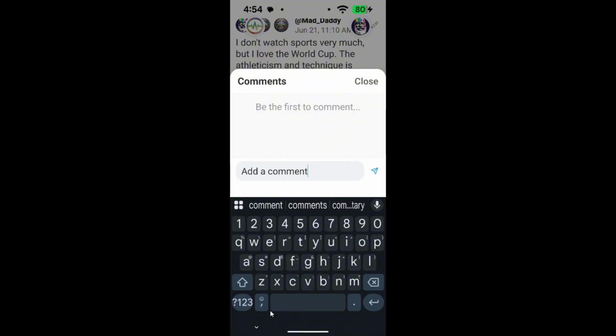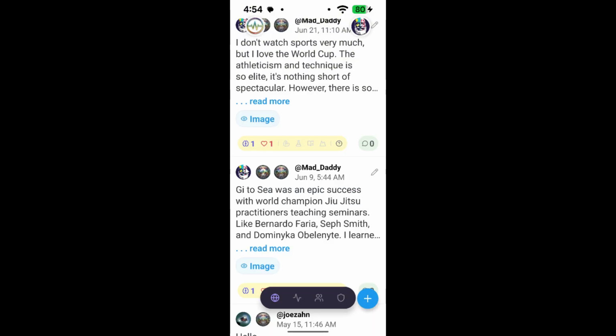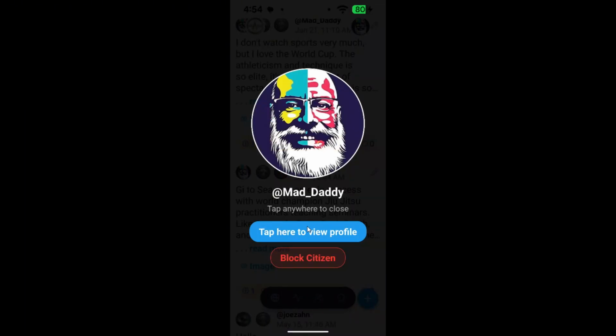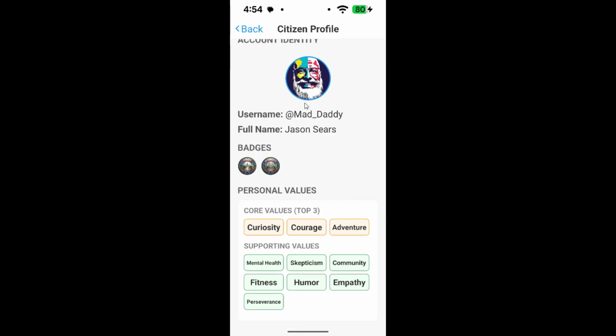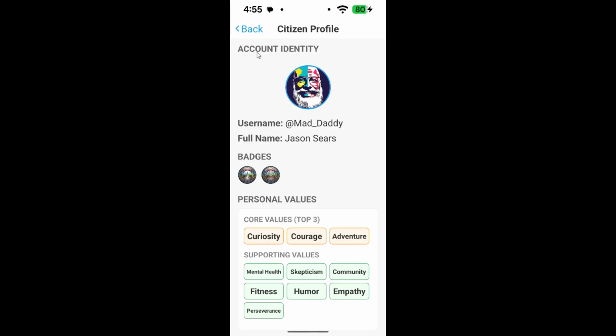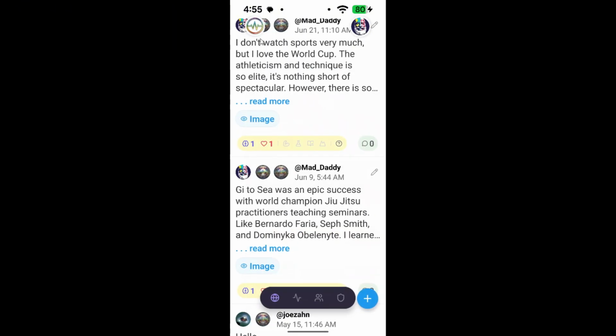The poster's avatar is where things get interesting. You can tap on the avatar to see an enlarged image. You can choose to see that person's profile or block them. If you tap on View Profile, you will see the publicly available information about that person, like their personal values. This will help you decide whether you really want to engage with that person, if you can support their chosen values.